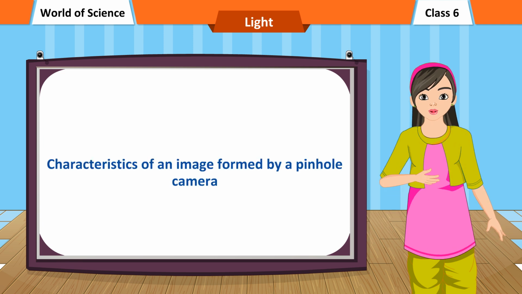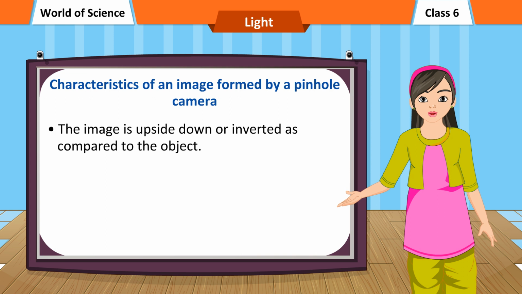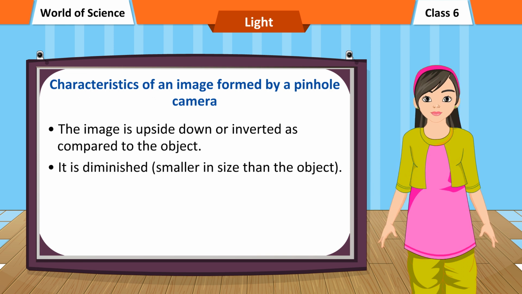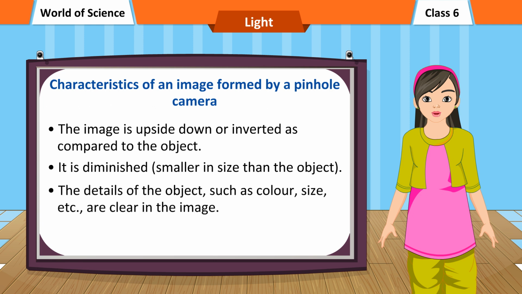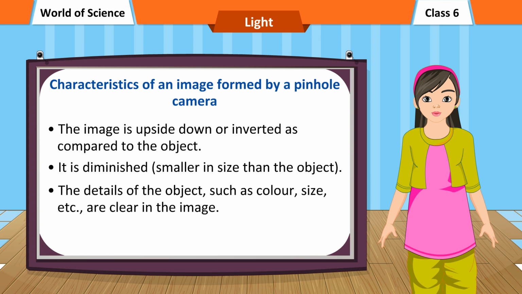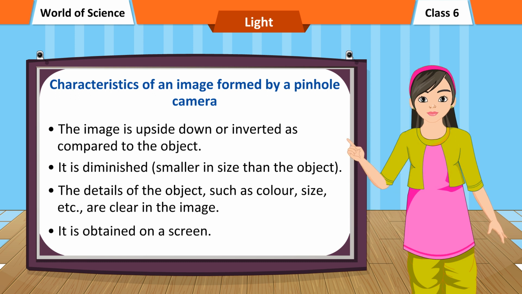Characteristics of an image formed by a pinhole camera. The image is upside down or inverted as compared to the object. It is diminished, smaller in size than the object. The details of the object, such as color, size, etc., are clear in the image. It is obtained on a screen.